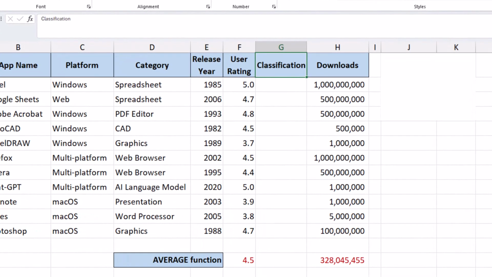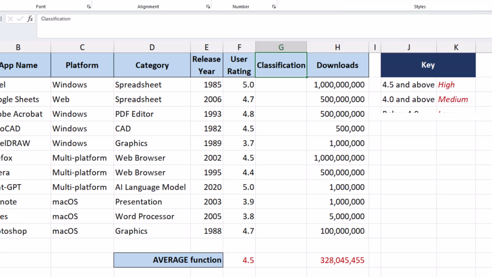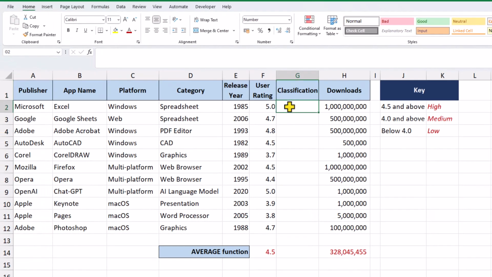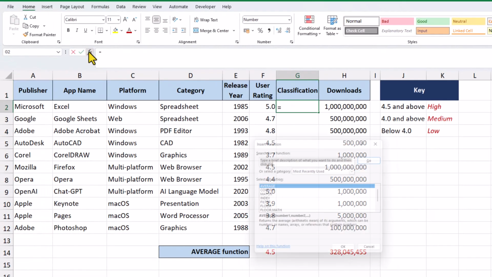In our example, we want to classify applications into high, medium, and low based on user ratings. And the classification will be based on our little key area over here. Whilst there are many logical functions in Excel, in this scenario, the best function to use is the IFS function. And we want to build one formula in the first cell, get the result, and then autofill down to calculate the other rows. We'll use the FX insert function wizard.